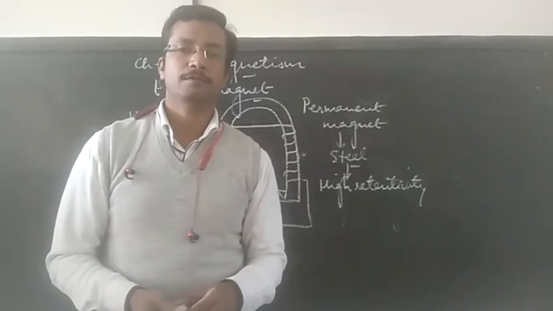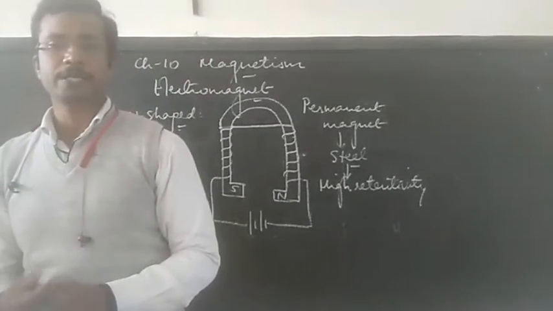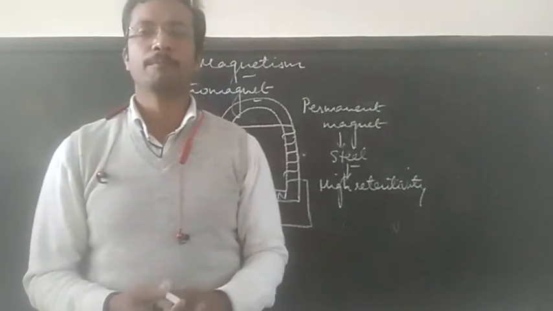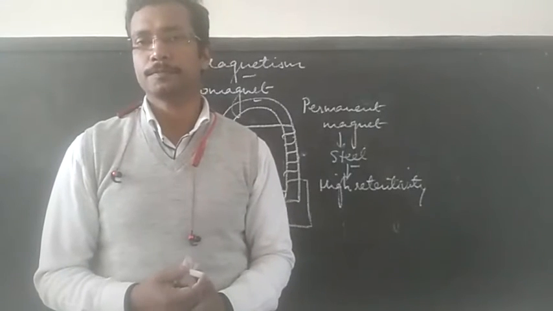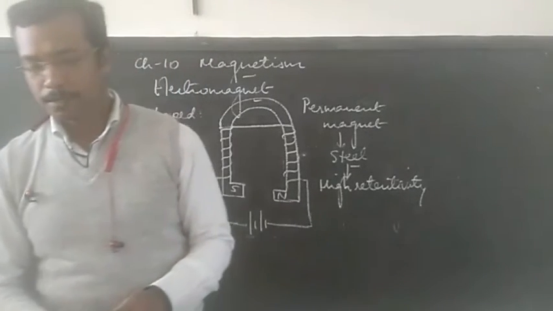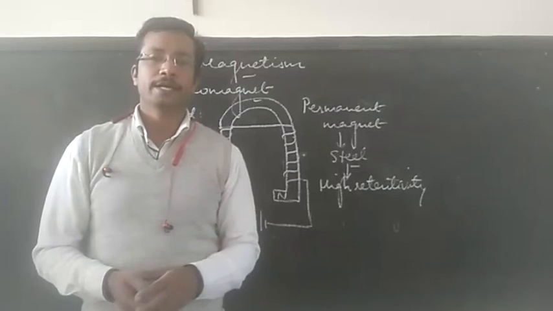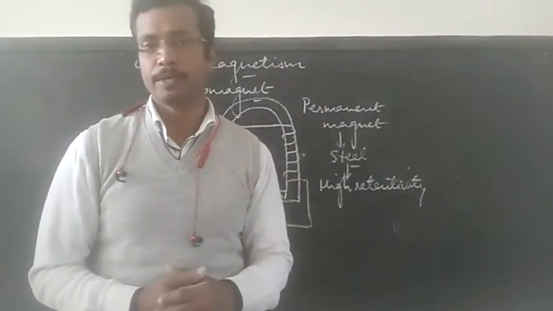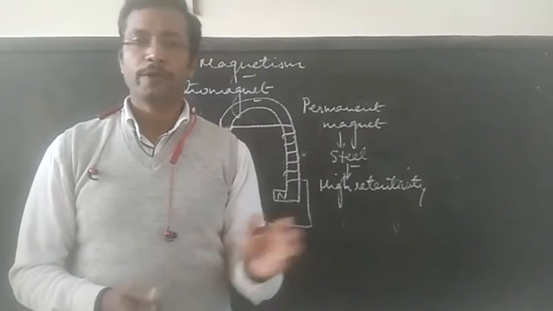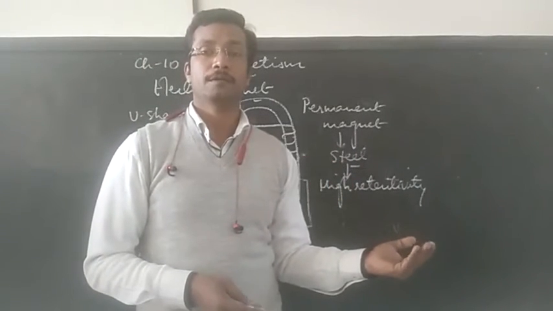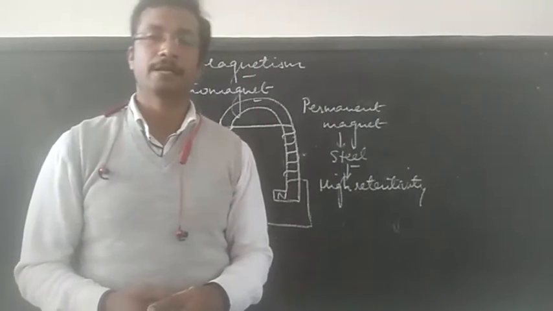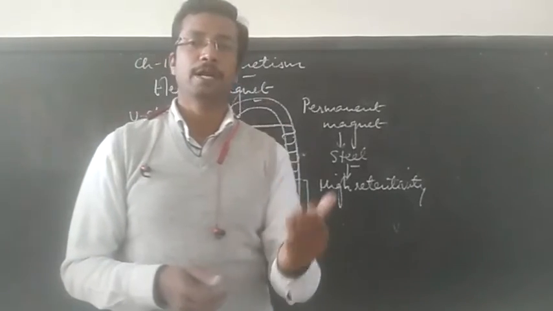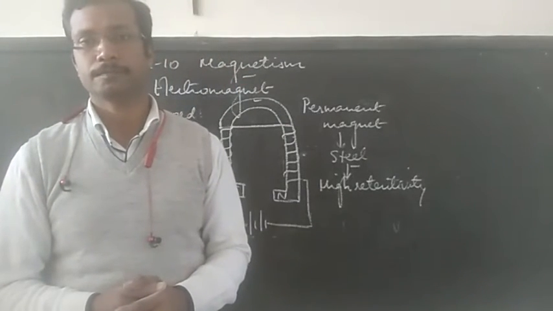But a permanent magnet, once made, its polarity can never be changed, and it is considered to be not so strong a magnet compared to an electromagnet. One more thing, we can demagnetize an electromagnet, but the permanent magnet cannot be demagnetized. We can change the polarity of the electromagnet, but the permanent magnet's polarity can never be changed. These are a few differences between the electromagnet and the permanent magnet.